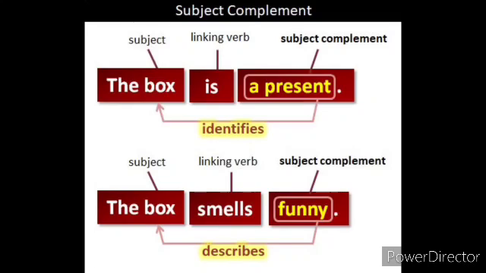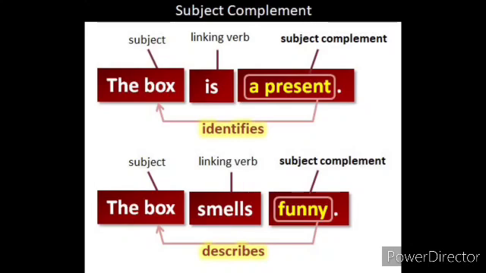In the first sentence, a present is the subject complement that identifies the subject, the box. In the second sentence, funny is the subject complement that describes the subject, the box. So a subject complement identifies and describes the subject, children.